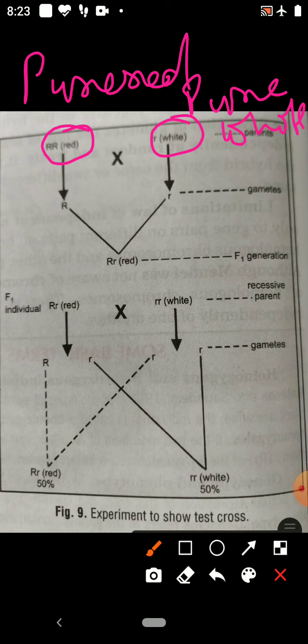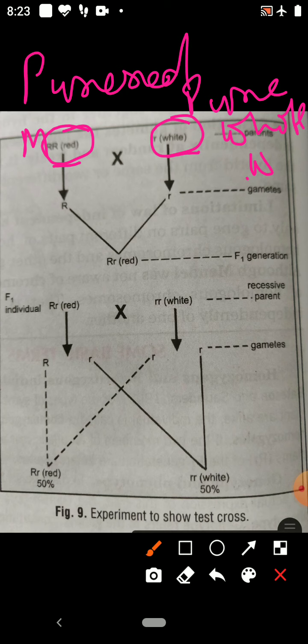According to Mendel, pure red is dominant and pure white is recessive. Pure red is considered as the male parent and pure white is considered as the female parent.